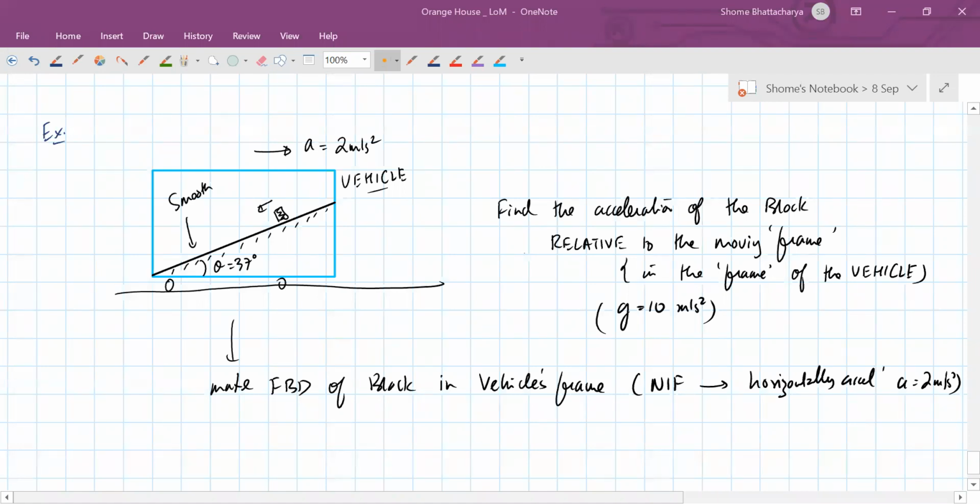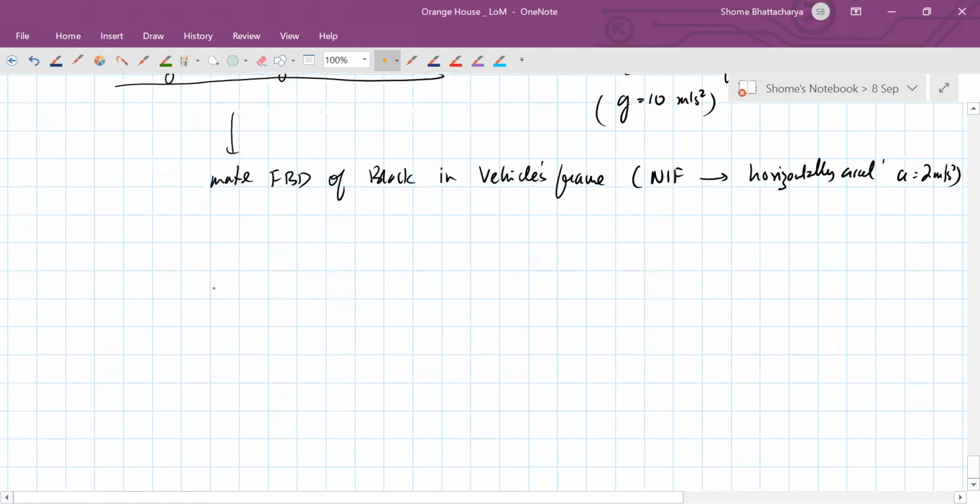Yeah, so let me just verify the answer for you. So now see what is happening. When I make the free body diagram, it is in the non-inertial frame of the vehicle, okay, which is having an acceleration in the horizontal direction of 2 meters per second square.